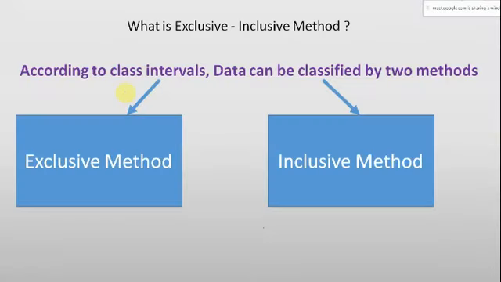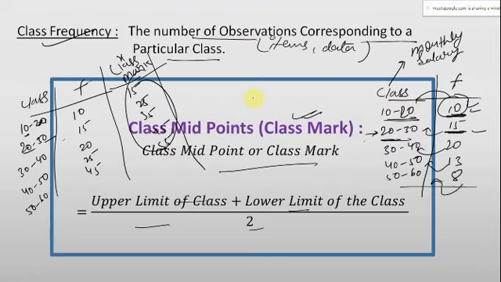So now we need to focus on this: what is the exclusive and inclusive method? In this class interval, you might have seen that always in my example, I have taken it like this only, where this and this are always the same.